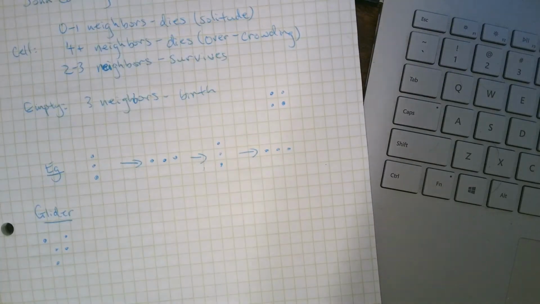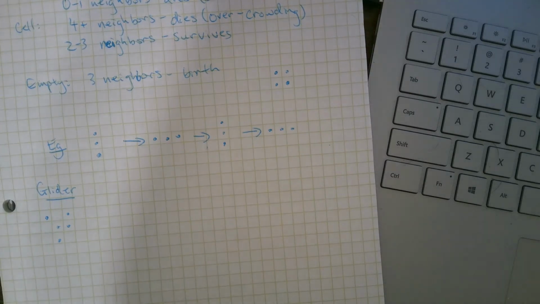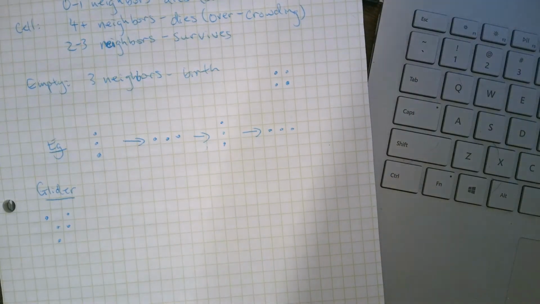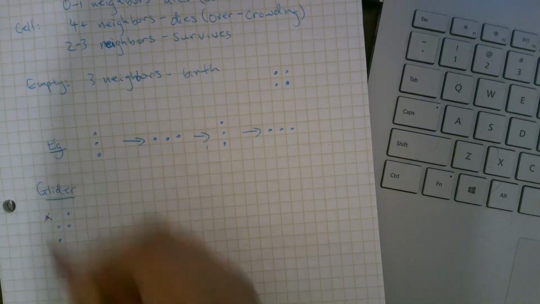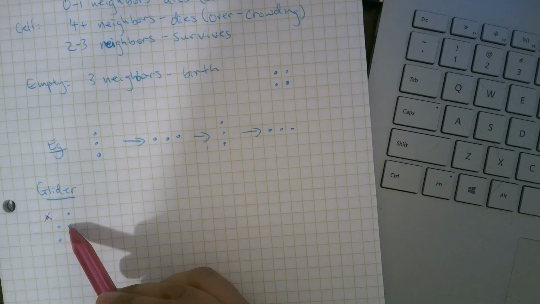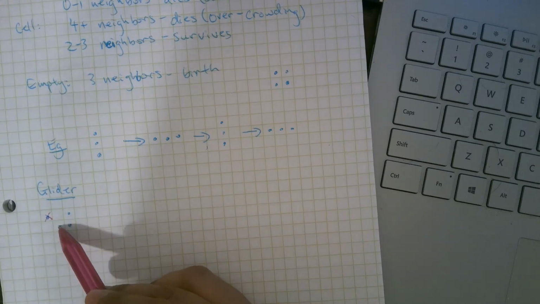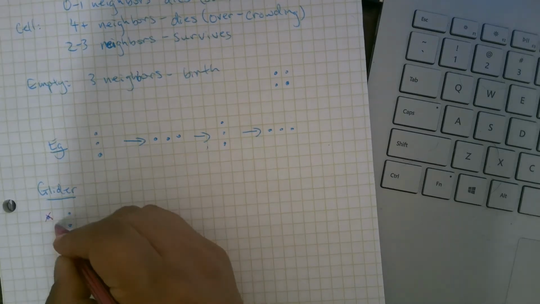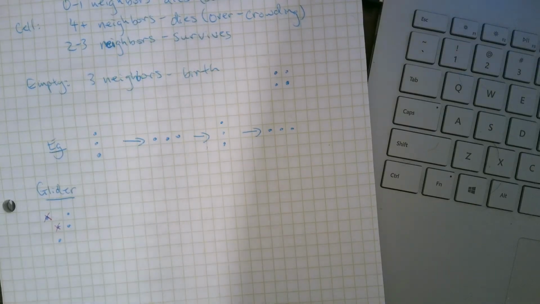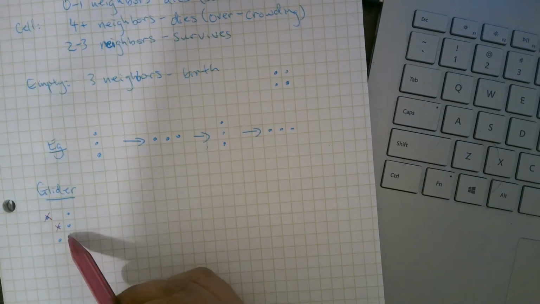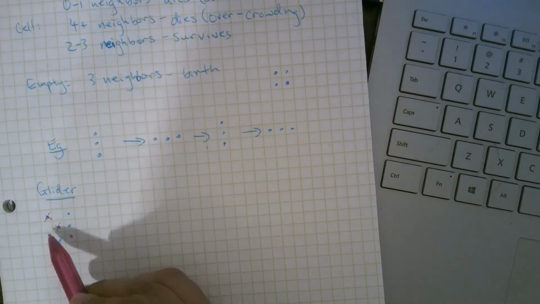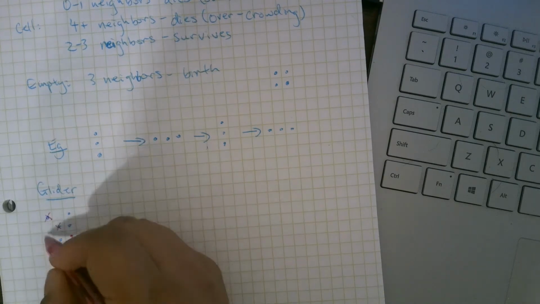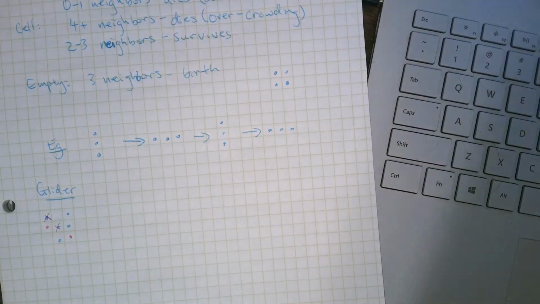Let's do one more very cool example. So cool that it has a name. It's called the glider. So what happens with the glider? This one has 1 neighbor, so they will die. This one will survive with 2 neighbors. This one will survive with 3 neighbors. This one dies of overcrowding: 1, 2, 3, 4 neighbors. And then this one will survive with 2 neighbors. Let's see if there are any births. This square has 3 neighbors, so there will be a birth. And this square has 3 neighbors, so there will be a birth. So that's the next phase of the glider.